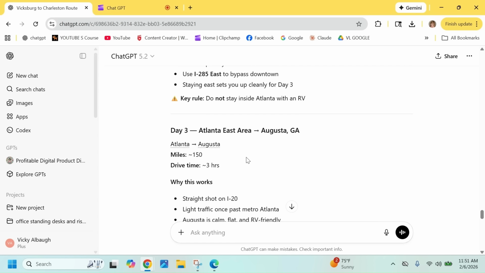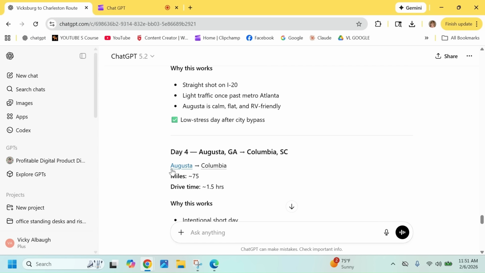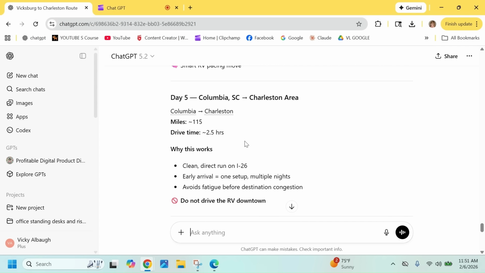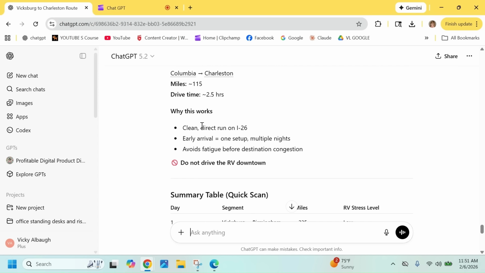Day 3, we want to go to Atlanta or Augusta for 150 miles. Day 4, Augusta to Columbia is only 75 miles, only an hour and a half. Then Columbia, South Carolina, only 115 miles to Charleston, South Carolina.